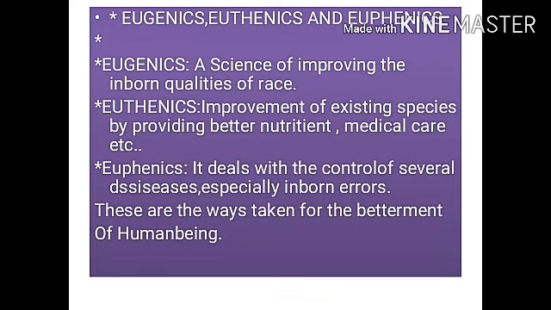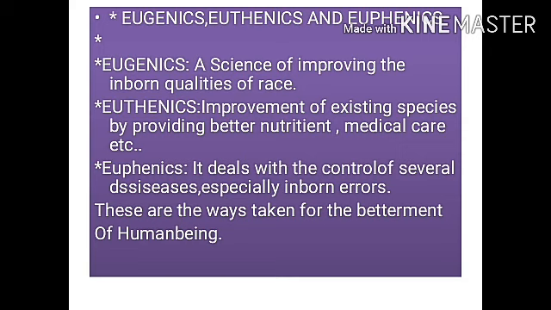For the betterment of human beings or human races, several methods have been developed, like eugenics, euthenics and euphenics. What is eugenics? Eugenics is the science of well-born, improving the inborn qualities of races and obtaining better heritage by judicious breeding. What is euthenics?